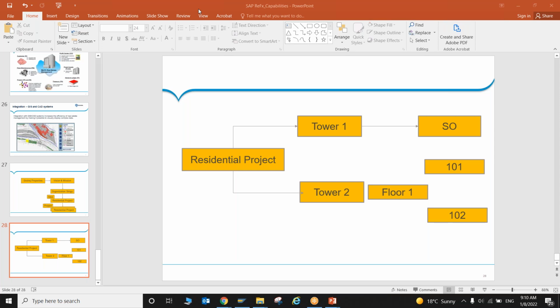See, let me answer it here. First of all, floor is not included here. This is a standard hierarchy of usage view. We have two views in SAP REFX: one is a usage view, another is an architectural view. So here in usage view, we don't have floor as an object. Yeah, AO side, I'm asking. On the AO side, again, it depends on the number range. There is no limitation. It depends on whatever range you define in the system. So as such, there is no limitation. Unlike in WBS, where only 99 levels of hierarchy can be created, we don't have this kind of limitation here.